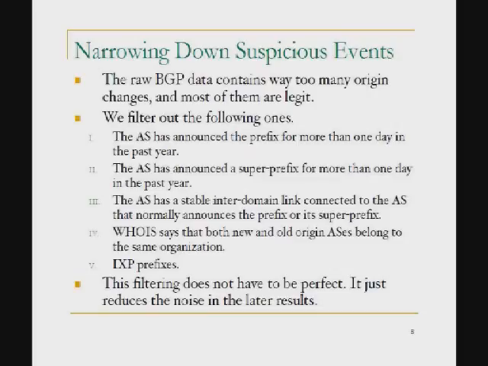First, we process BGP raw data to get all the origin changes. However, there are way too many origin changes if you look at all the BGP data, and most of them are actually legit. So we use the following 5 criteria to filter out those possibly legit changes. For example, the first one: if the AS has announced this prefix for more than 1 day in the past year, we say that's possibly a legit announcement, so we don't consider it suspicious.